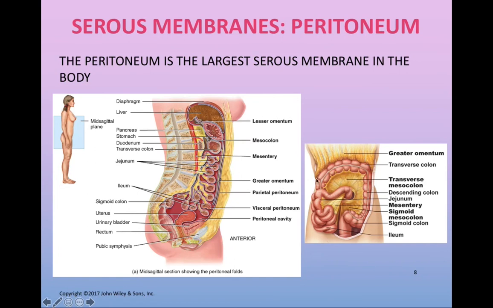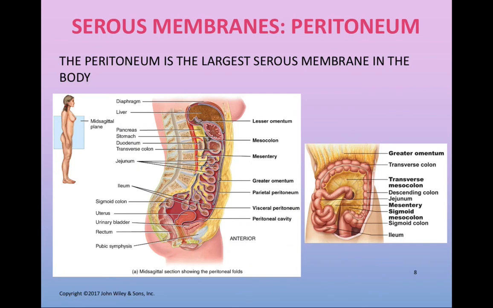And we can see over here that the transverse colon is actually suspended and supplied by the mesenteries shown right here. The small intestine specifically will be suspended by the mesenteries, and the mesenteries will contain many blood and lymphatic vessels that supply the small intestines with blood and also carry nutrients back from the small intestines after absorption has taken place.